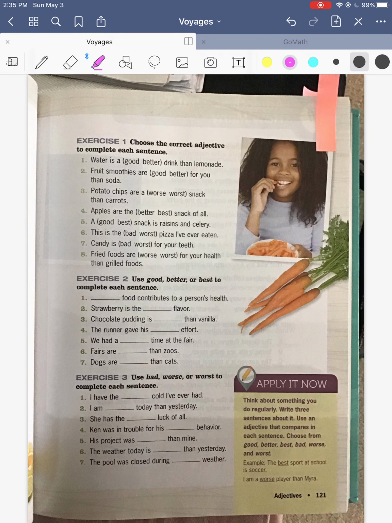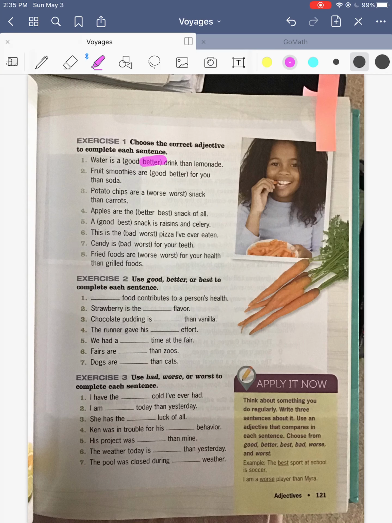Okay? So over here, we need to pick the adjective that completes the sentence. So I'm going to read the sentence with both adjectives in it, and then we'll highlight the one that's correct. So water is a good drink than lemonade, or water is a better drink than lemonade.